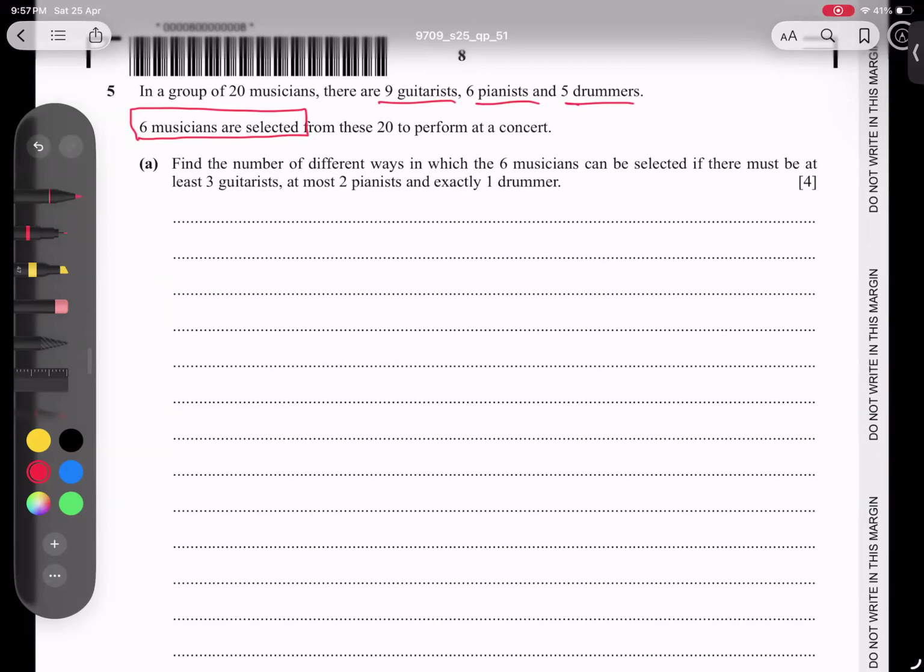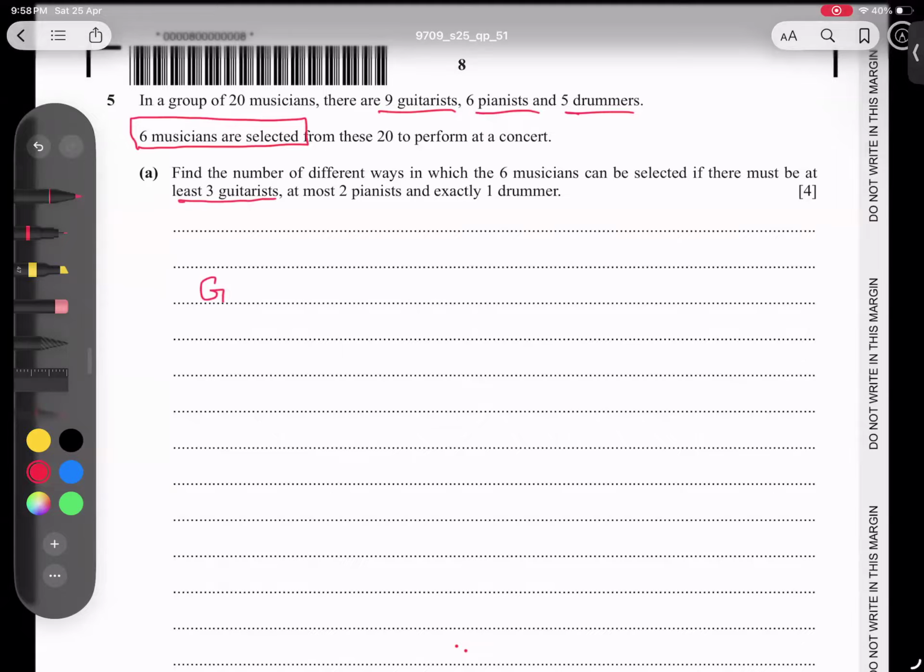Find the number of different ways in which 6 musicians can be selected if there must be at least 3 guitarists, at most two pianists, and exactly one drummer. So guitarists: at least 3 and more. Pianists: two and less than two. Drummer is exactly one. And total, you can see from here, nine guitarists available, six pianists, and five drummers available.